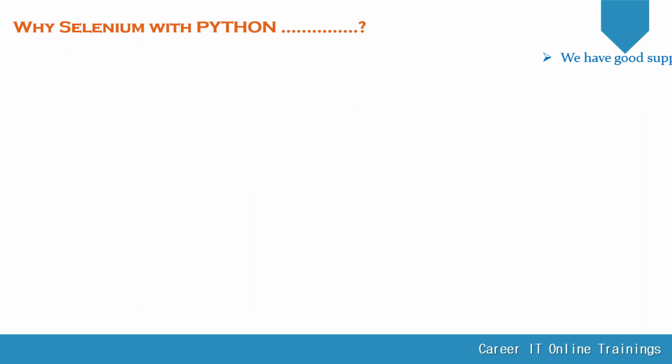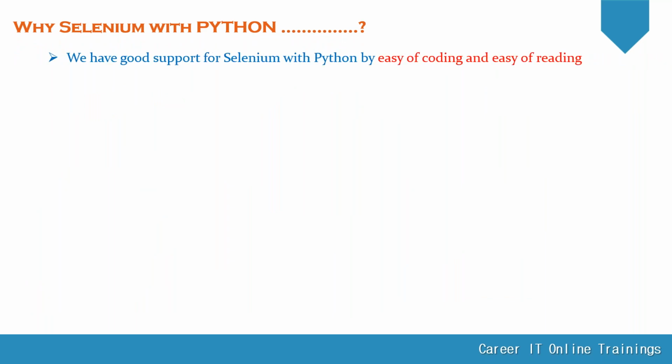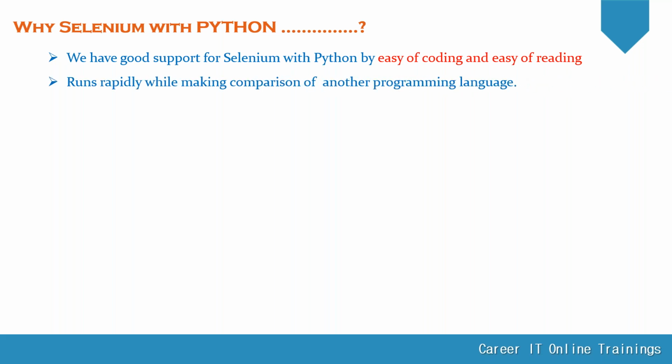So why are we selecting Selenium with Python only? We have good support for Selenium with Python, with ease of coding and ease of reading. Yes, most of you know about Python at a high level. While comparing with some other programming languages in the market, Python is a bit easier. It's very easy to code and to read also. It doesn't have much typical complex syntax. Easy to learn, easy to write.